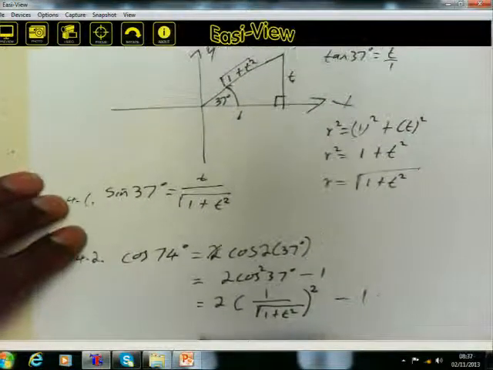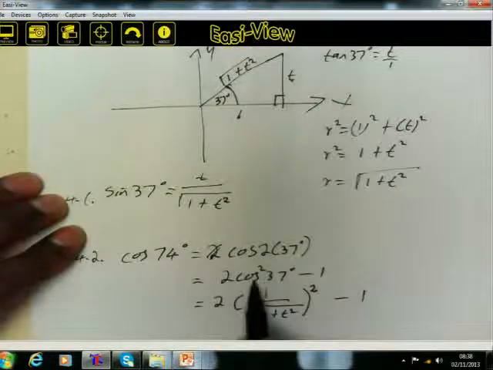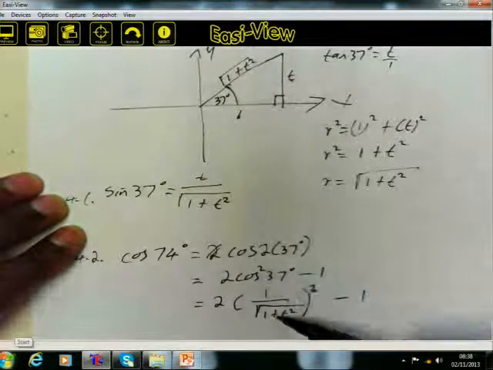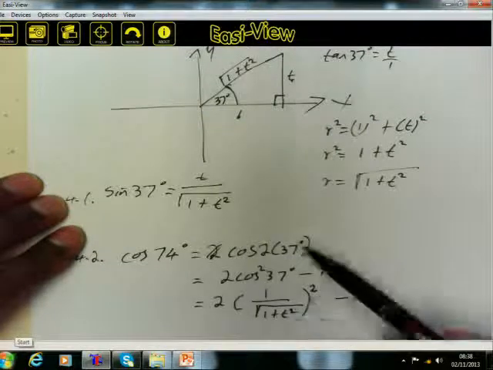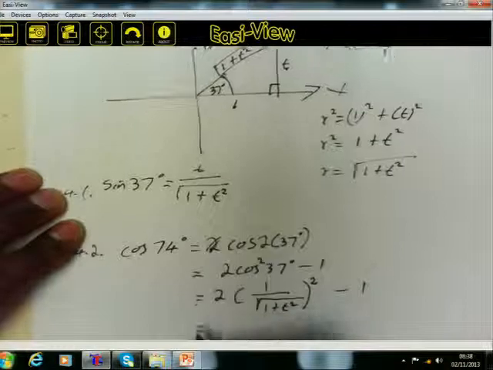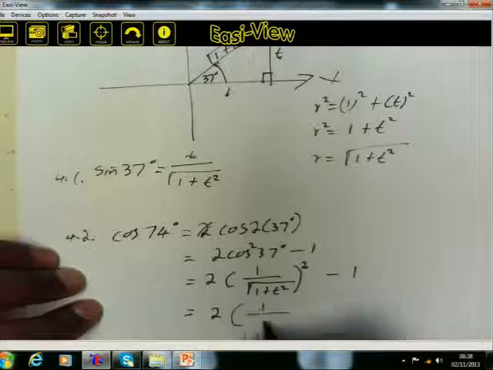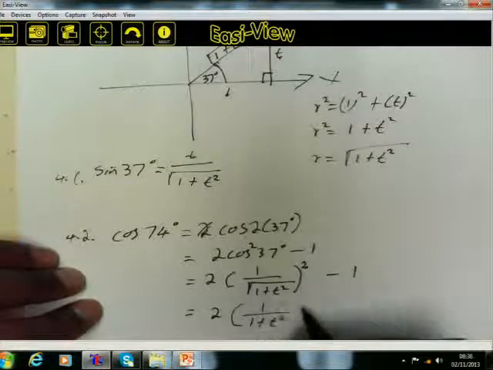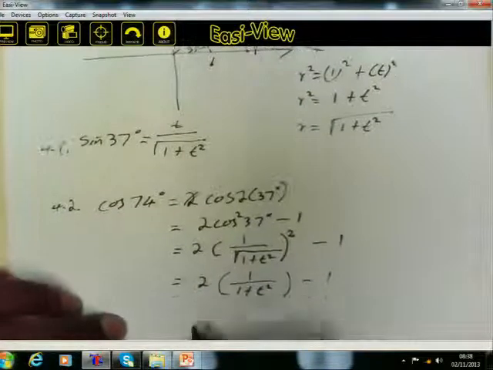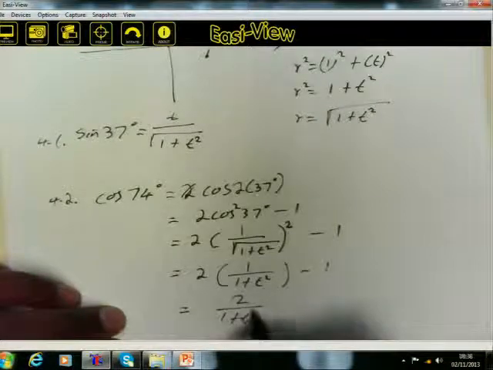Let's simplify. Here is 2, the cos of 37. Cos is adjacent over hypotenuse, so 1 over the square root of 1 plus t squared. Because it's cos squared, you square it, then minus 1. Squaring gives 1 over 1 plus t squared, minus 1, and then you multiply by 2. You end up with 2 over 1 plus t squared, minus 1.